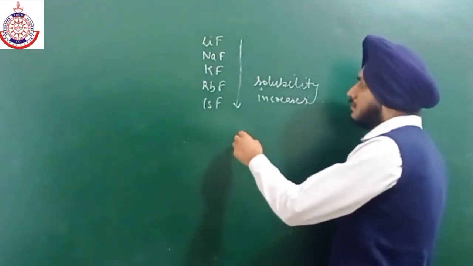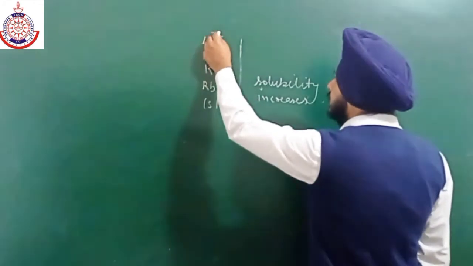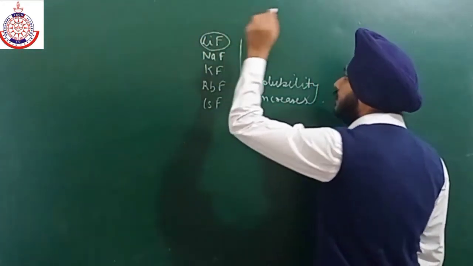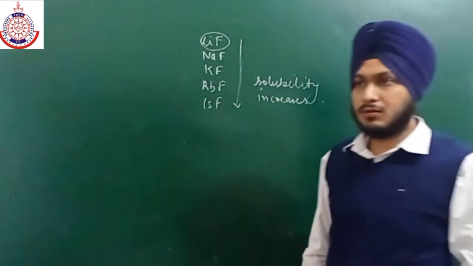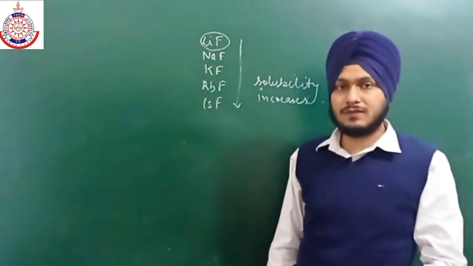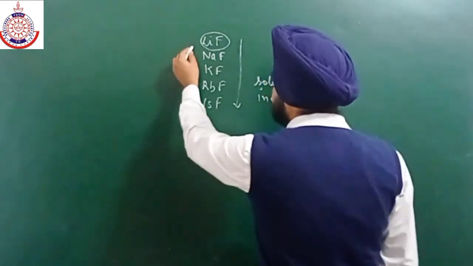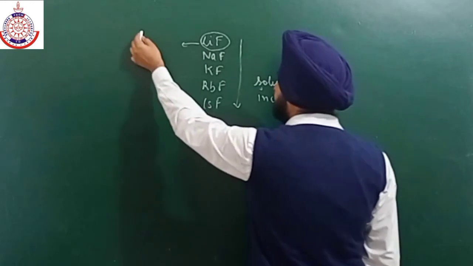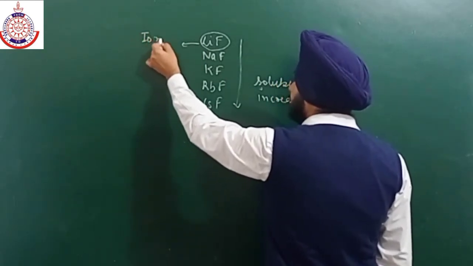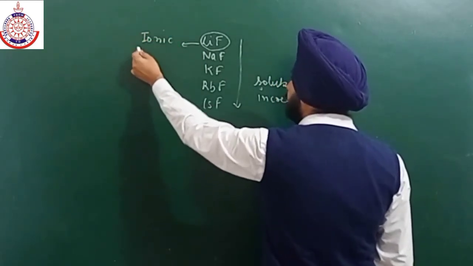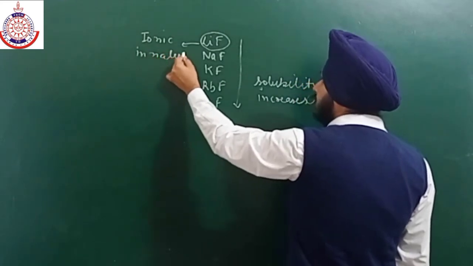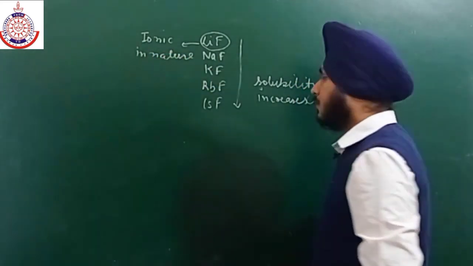The only exception is lithium fluoride. All the halides of lithium are covalent in nature, but lithium fluoride is ionic. This is the only compound of lithium which is ionic. That is why it is insoluble in water.